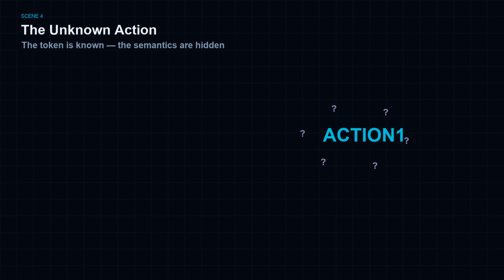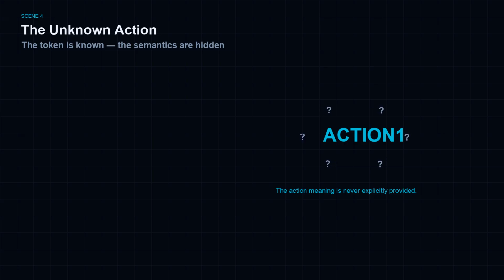Action 1. Here is the critical point. The system does not know what action 1 means. Action 1 is only a token, a symbol, a label with no attached definition. It is not told action 1 equals increment top center. It is not told action 1 equals move left, rotate, or change color. Nothing. The action meaning is never explicitly provided.